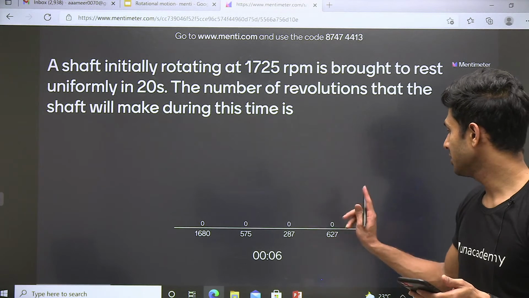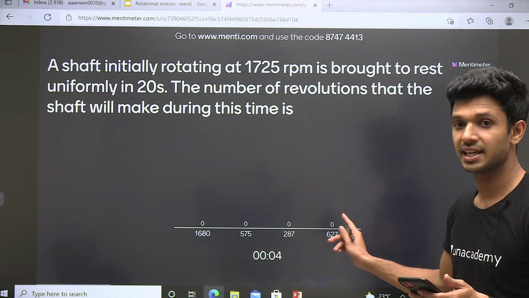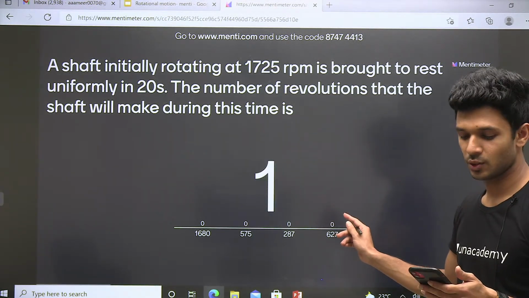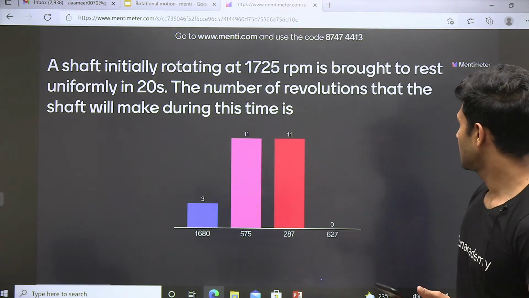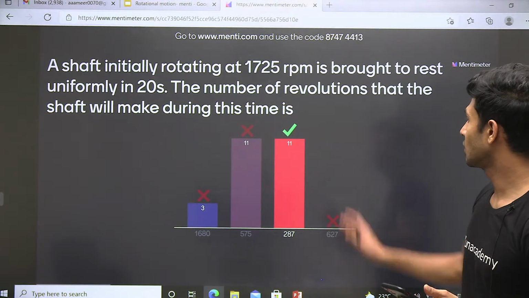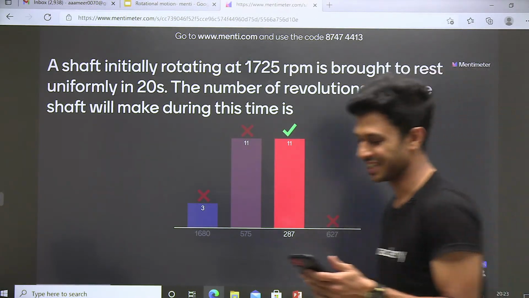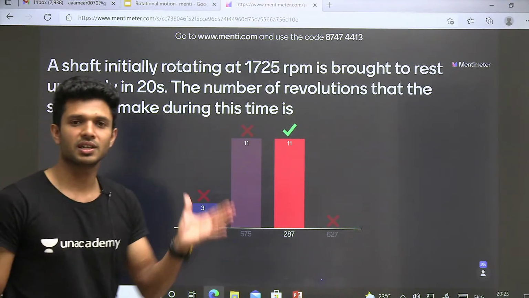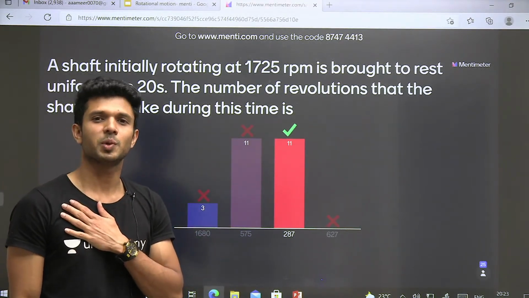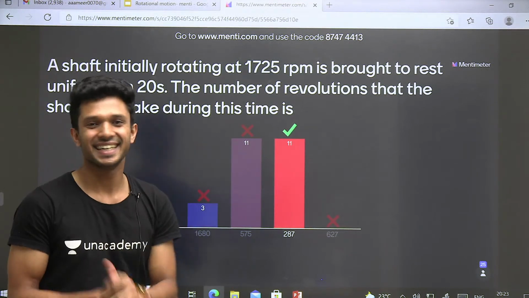Okay, so we only have 5 more seconds left. Do it quickly everyone. 3, 2, 1, and time is up. And what do we have? Almost 11 students. That's good. Now I'm happy. Now the number has started to increase slowly. You made me happy, if you say the thing in Hindi.